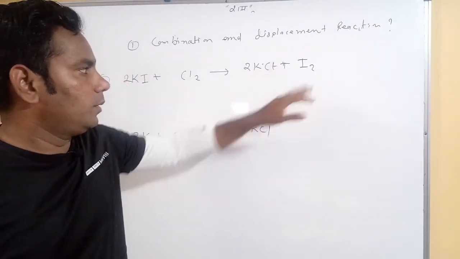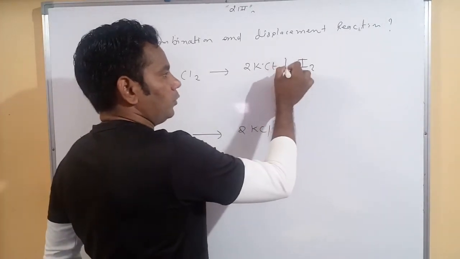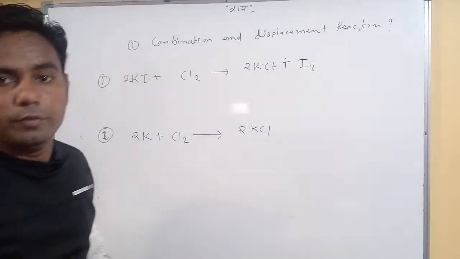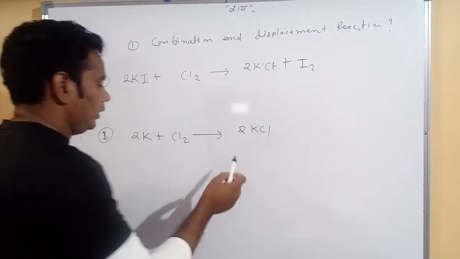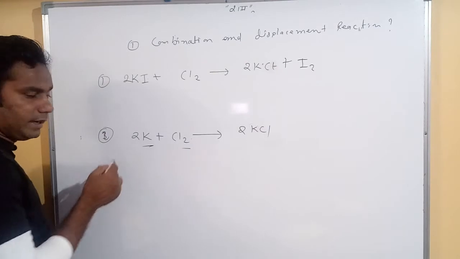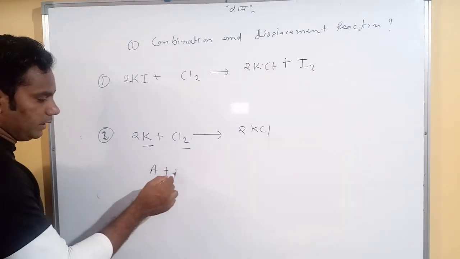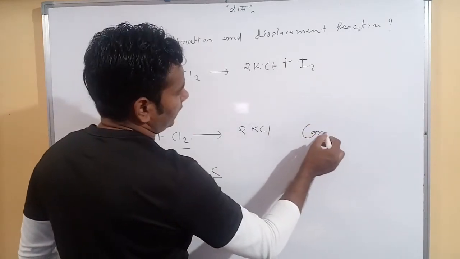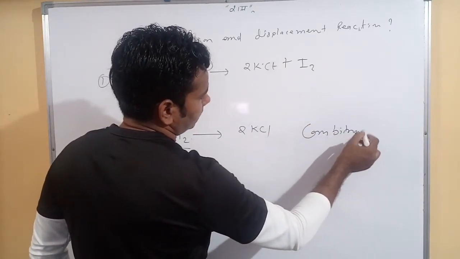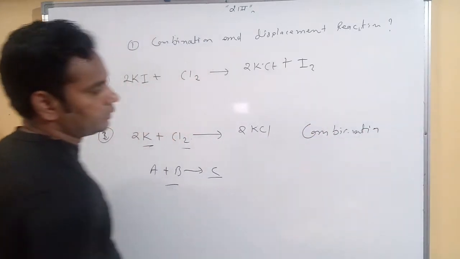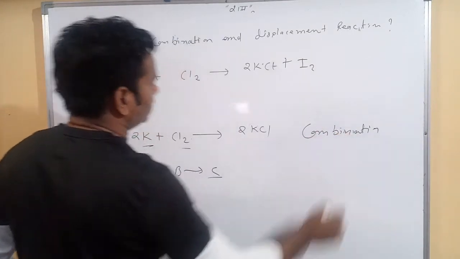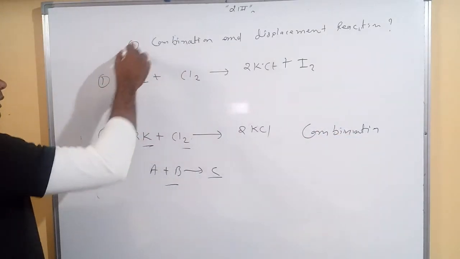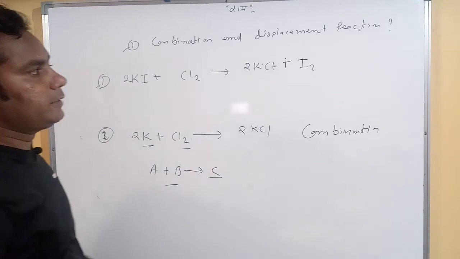Here the product is present in two molecules, but here only one, KCl. Here two reactants are there. It means A plus B then converts into C. Okay, this reaction is called a combination reaction. Done.